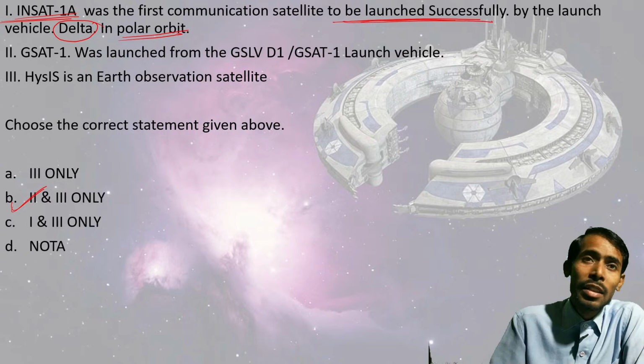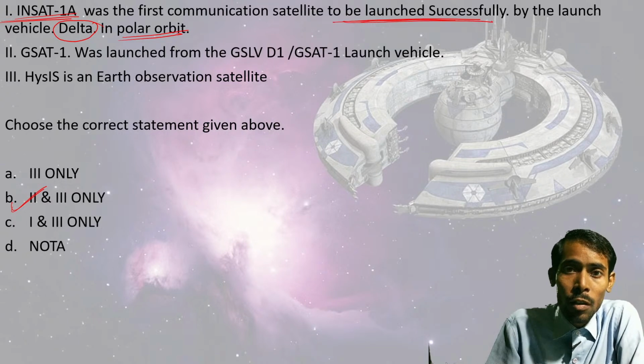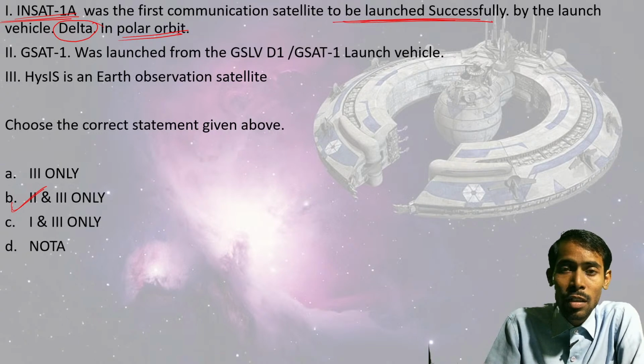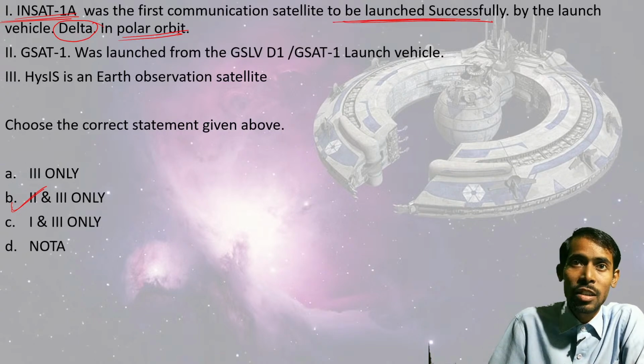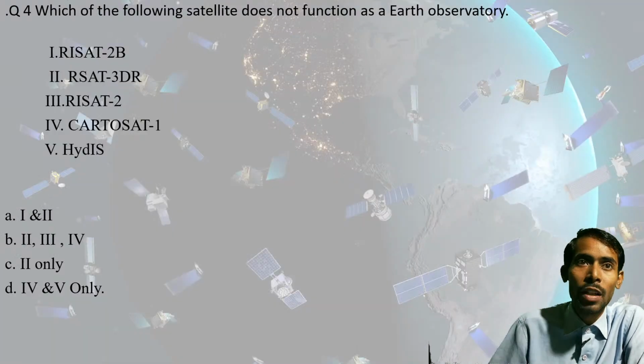In the case of InSat 1, it was launched, but it was not successful. The launch vehicle given here, Delta, is quite correct, but it was not a successful mission. Actually, it failed.